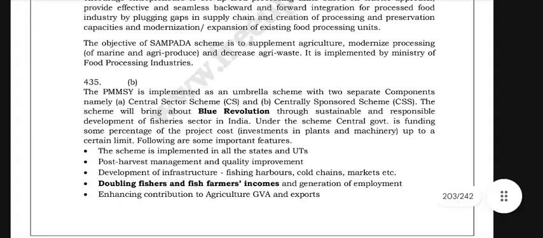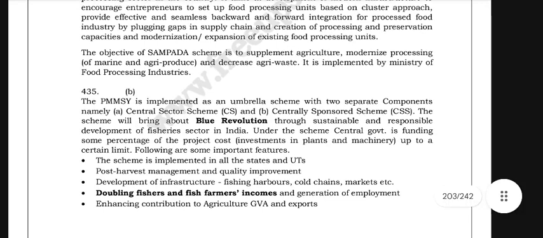The PMSY is implemented as an umbrella scheme with two separate components, namely a central sector scheme (CS) and a centrally sponsored scheme (CSS). The scheme will bring about a blue revolution through sustainable and responsible development of the fisheries sector in India.